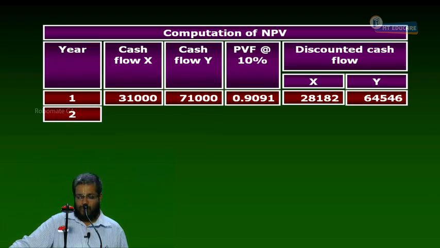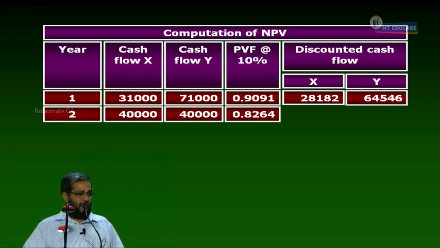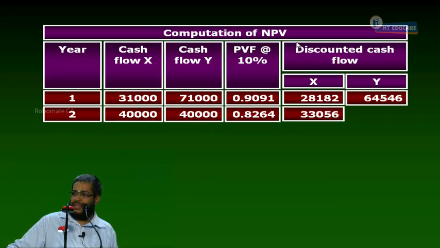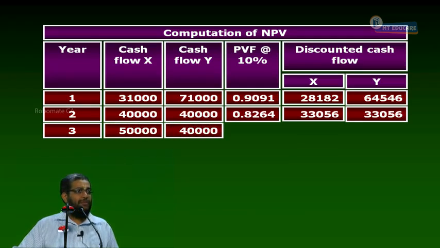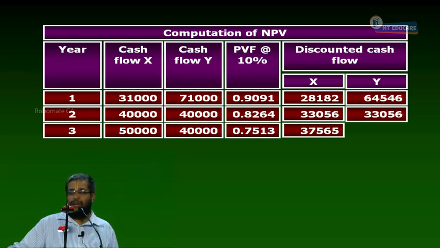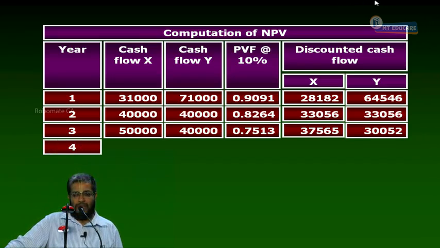Shall I proceed? For year 2, what is the cash flow? 40,000 and 40,000, with factor 0.8264. And what is the number? 33,056, the same for both. Year 3, the cash flow is 50,000 and 40,000, with factor 0.7513. It is 37,565 for X. 40,000 into 0.7513 gives you 30,052 for Y.